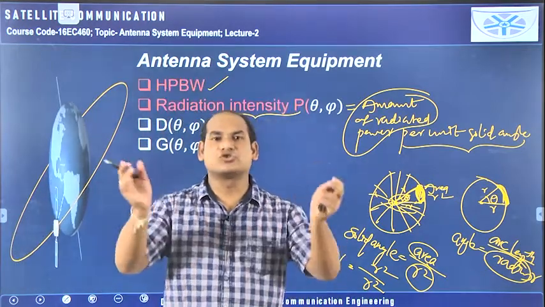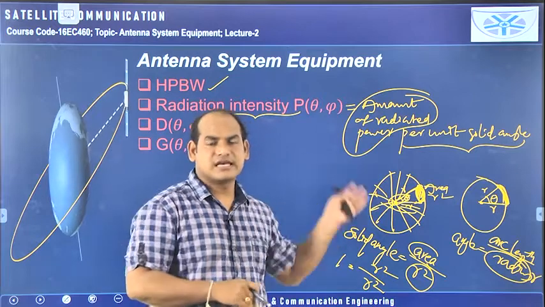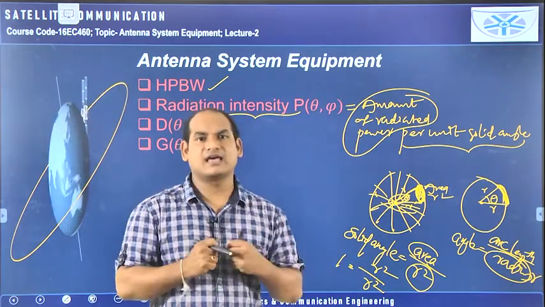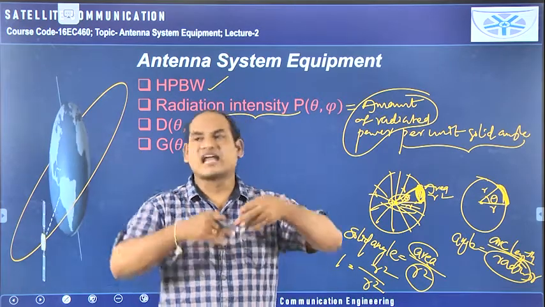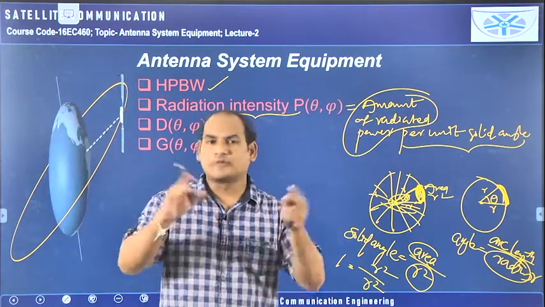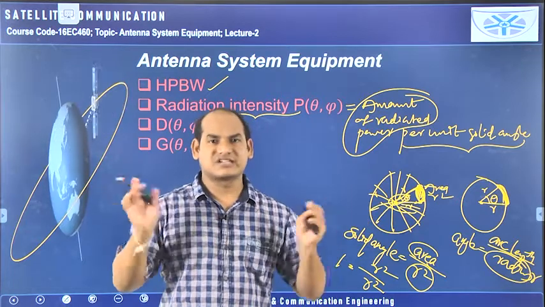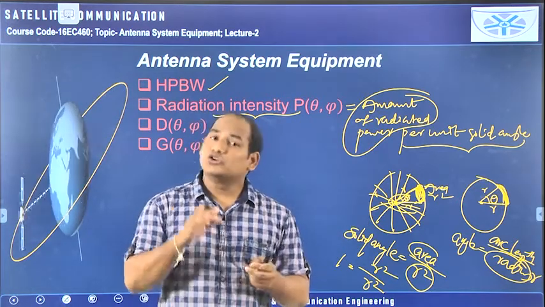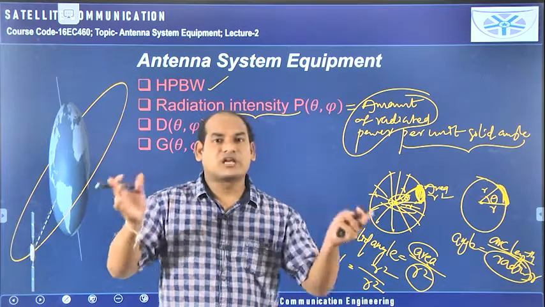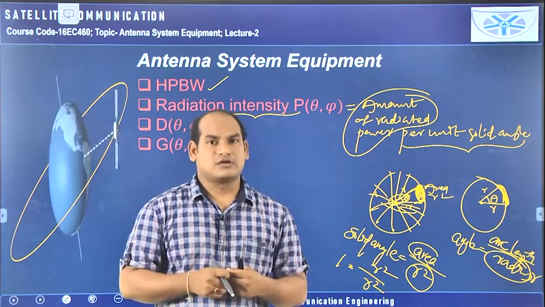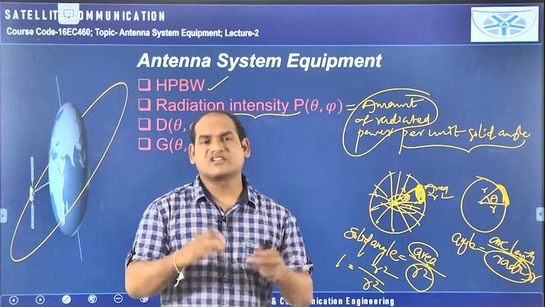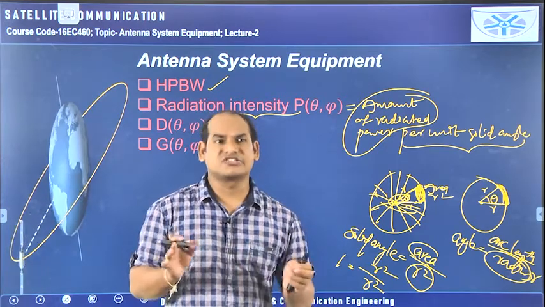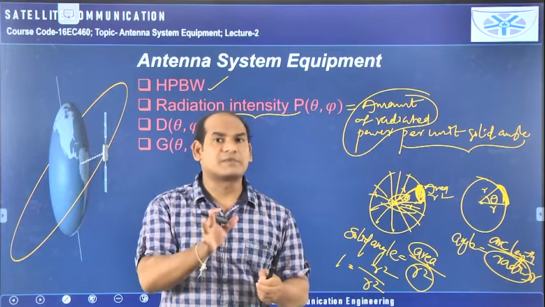For example, this entire room is radiated by using this particular isotropic antenna. I am here, and you assume I am the isotropic antenna. My speech signal is going in all the directions. Isotropically, it is going equally in all the directions, but you should not take the total amount of the speech signal power radiated equally in all the directions, so you should not consider the total power.